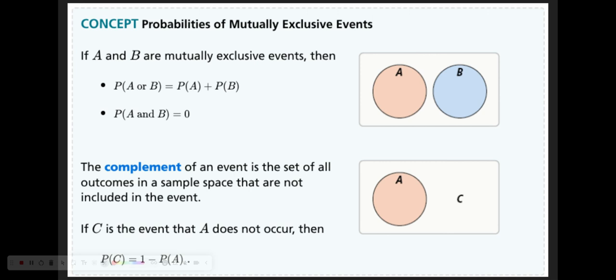And specifically in our class, it would probably mean they're a freshman. But you'll notice what it says right here: the probability of a complement is 1 minus the probability of the event, meaning that the event and the complement have to add up to 100% likelihood. Told you, just a lot of vocabulary today.